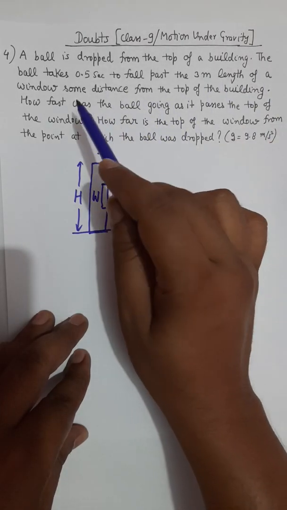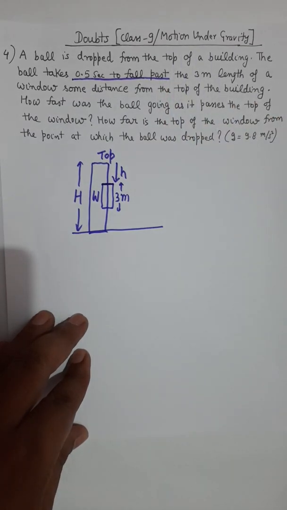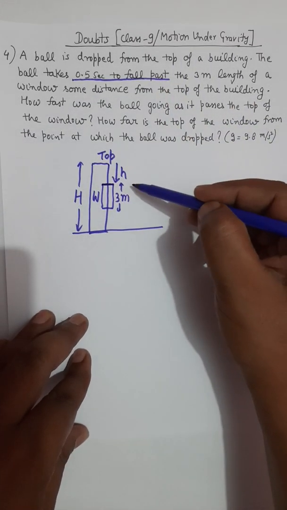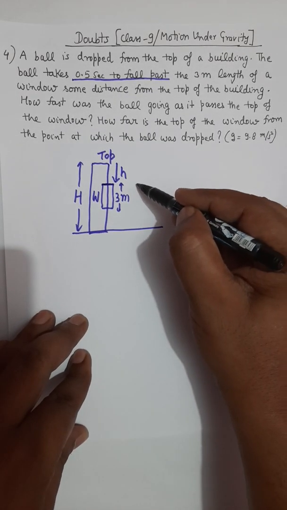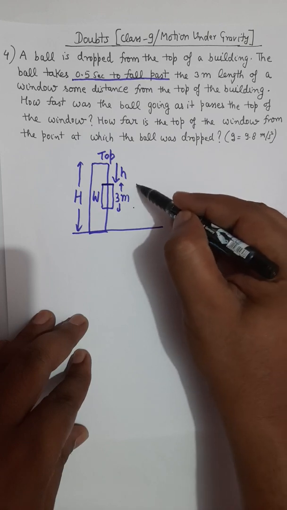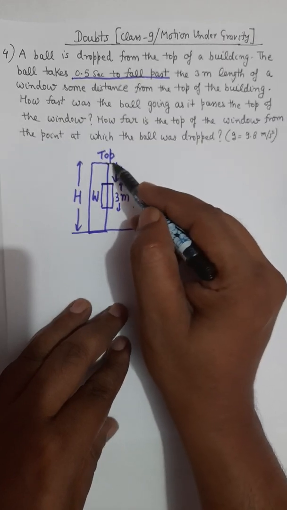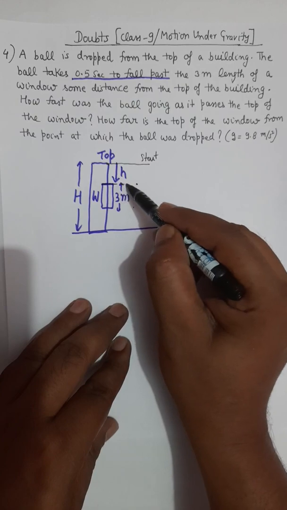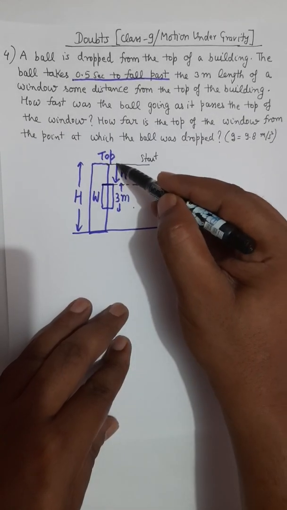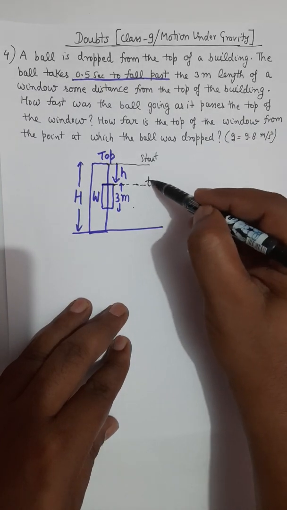Right. Now it is given that the ball takes 0.5 seconds to fall past the 3 meter length of window, which means the time interval from this point to this point is 0.5 seconds. Let's say we start from here. First of all calculate the time when the particle will reach the top of window. I assume this time to be T1.